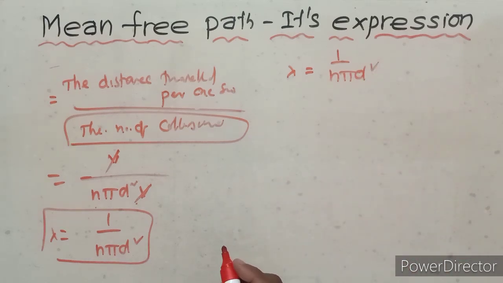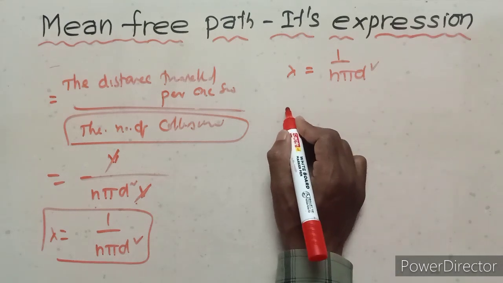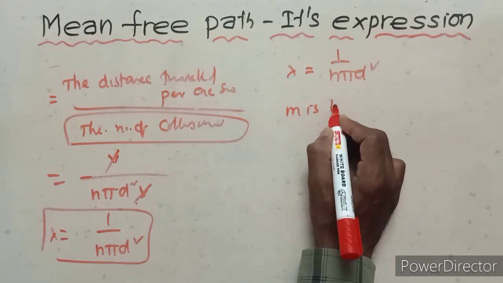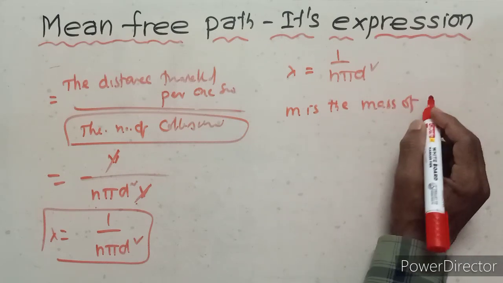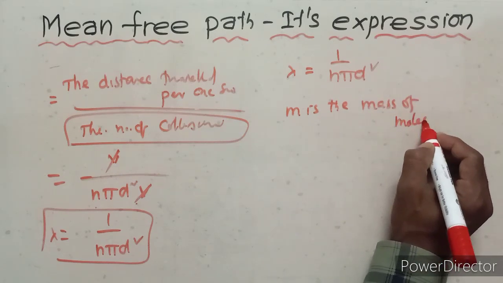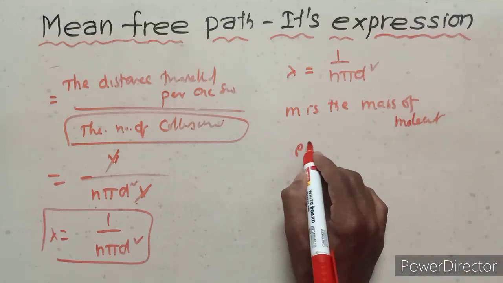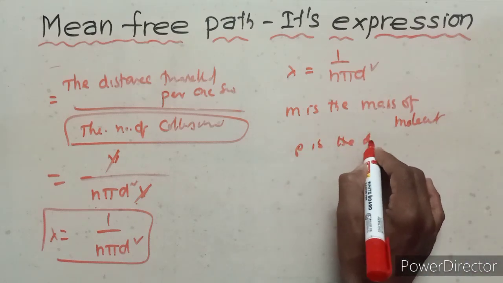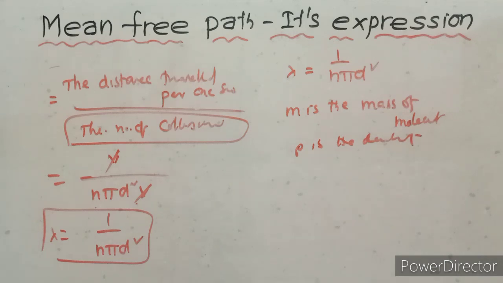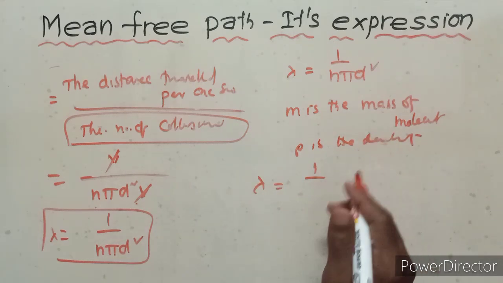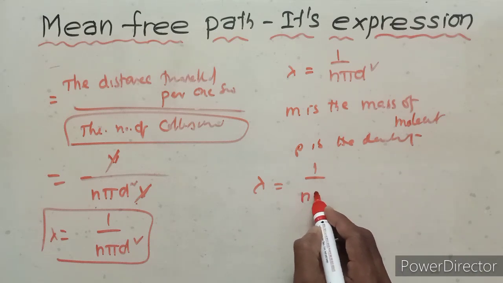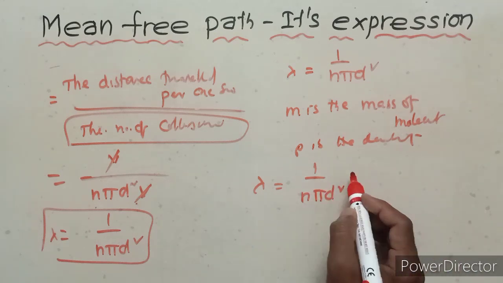Here, some notation: m is the mass of the molecule, rho is the density. Here lambda equals 1 upon n pi d square.